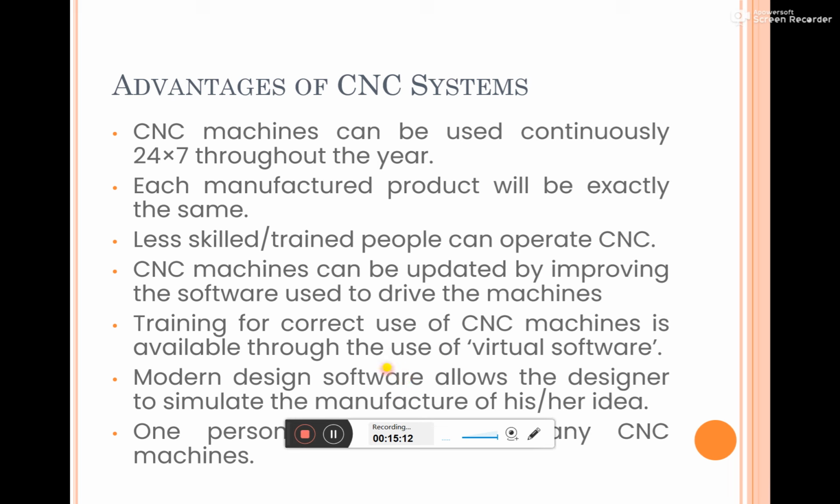Also, CNC systems provide flexibility to the designer or manufacturing engineer, such that they can check different simulations accordingly. They can change the designs, and they can manufacture different products. That is one of the advantages.